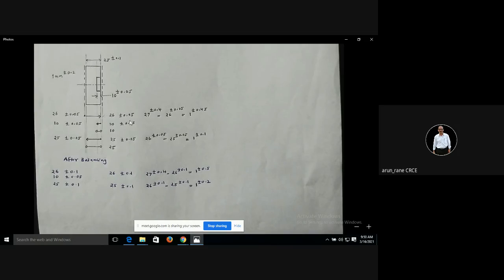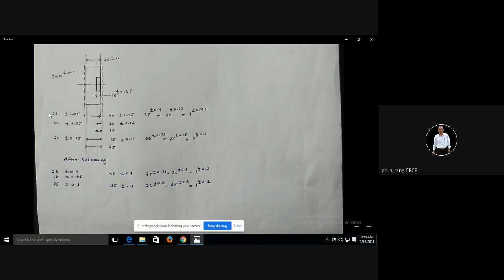So this 26, plus minus 0.05, I will make this plus minus 0.1, isn't it? The operator is happy, plus minus 0.1 has to be made, right. My tooling cost is decreased, machining cost is decreased, right. Inspection cost is also decreased, because I am sure my process is so established that I am going to get plus minus 0.1. Even if my tool is blunt, I will still get 0.1, so my manufacturing cost is reduced, right. So 26. So now again you have to write all this after balancing.